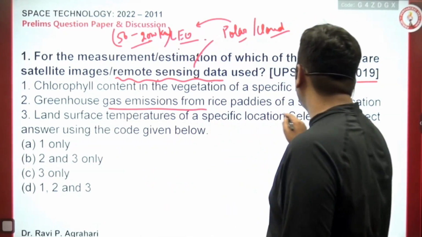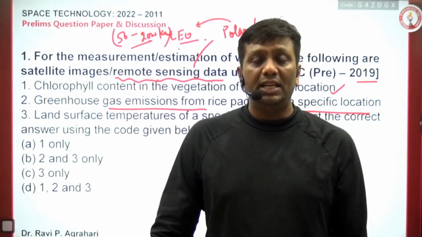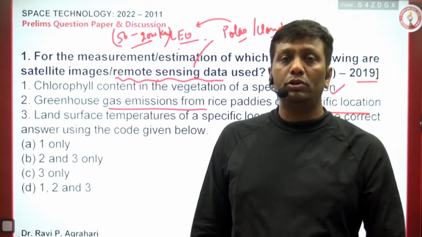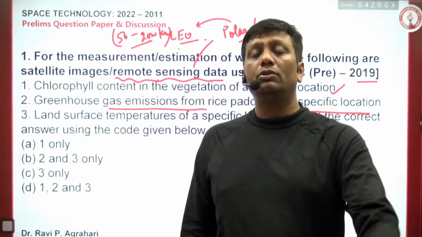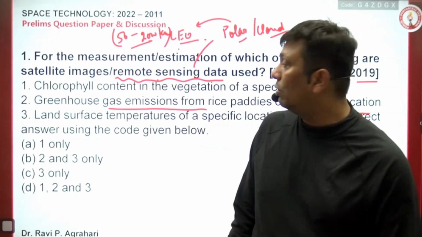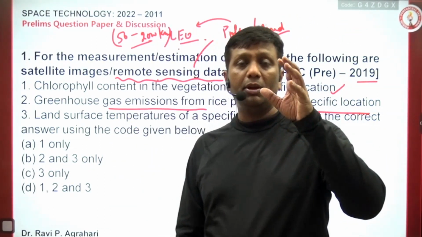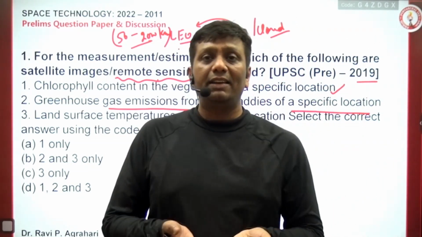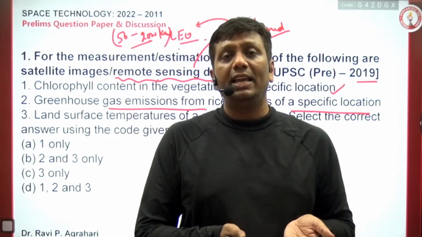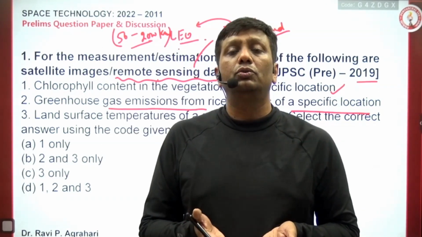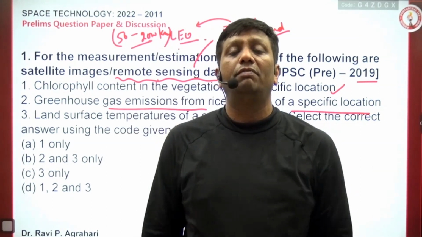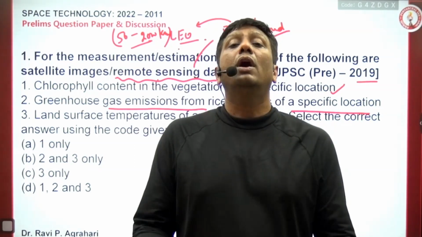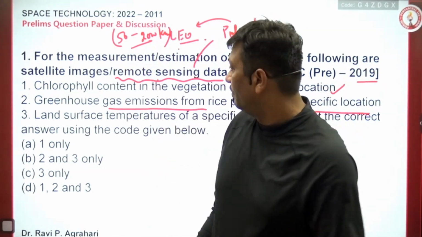Greenhouse gas emissions from the rice paddies of a specific location, yes, we can also check with the help of remote sensing. The reason is that remote sensing can also be used for Earth observation purposes, and in that way greenhouse gas emissions can also be checked. Paddy field areas, general emissions. NASA based satellites have even given information like that India, the Indian continent area, is where there is a massive emission of sulfur dioxide gas in the world. So how? That is through the help of satellites.